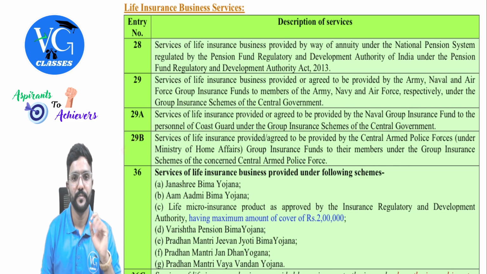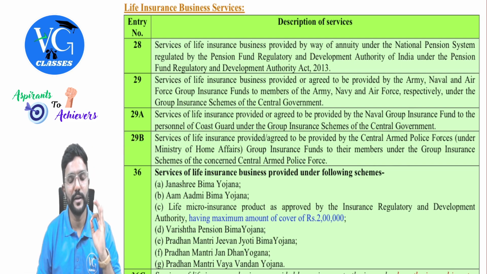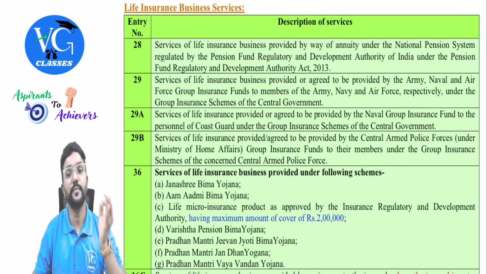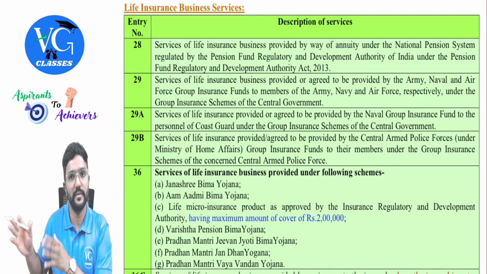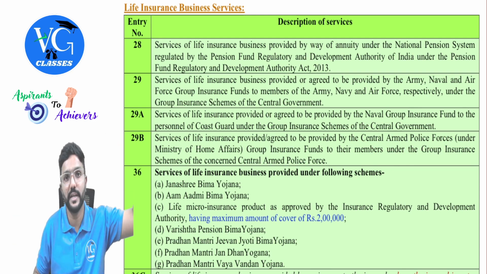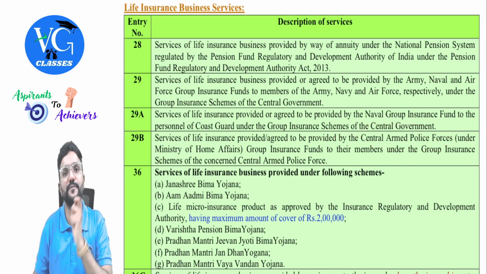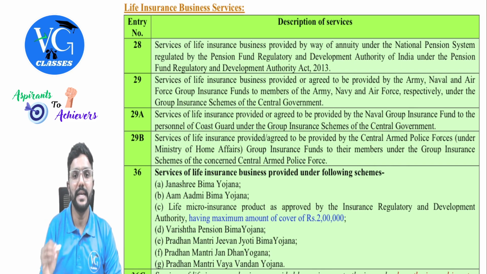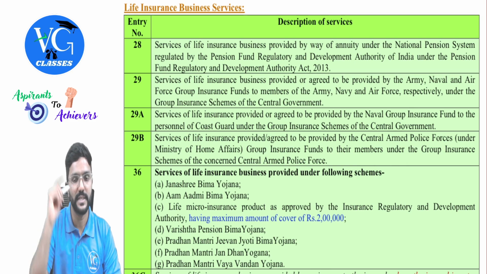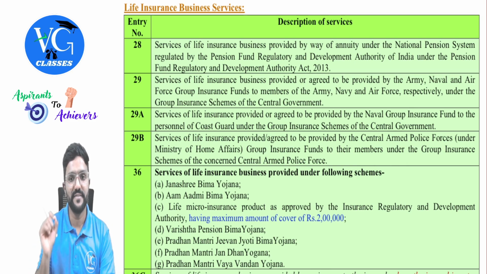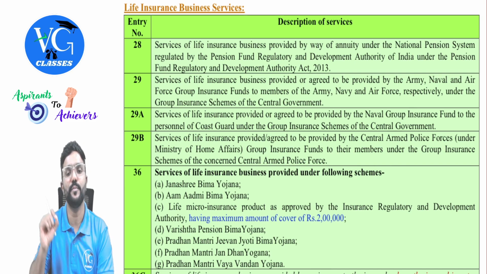Then 29B. Services of life insurance provided or agreed to be provided by the Central Armed Police Force. Central Armed Police Force, guys. So whatever police are there locally, they are actually managed by state governments. Whereas here we are talking about Central Armed Police Forces like BSF, CRPF, like that, under the Ministry of Home Affairs, which comes under central government, group insurance funds to their members under the group insurance schemes of the concerned Central Armed Police Force.